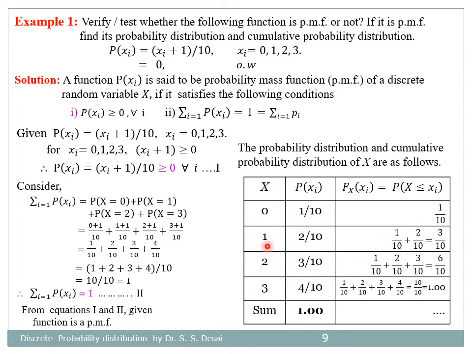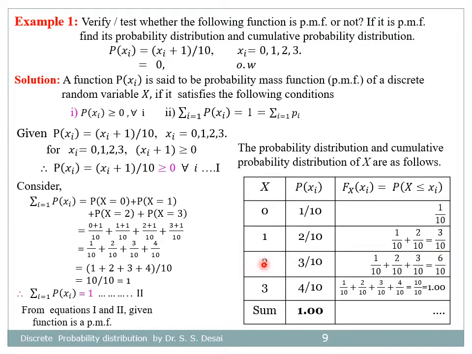Now at the point x equal to 1, capital F of 1 equals the probability that x is less than or equal to 1. So there are two values, 0 and 1. The probability that x is equal to 0 is 1 by 10 and the probability that x is equal to 1 is 2 by 10. So the sum of these two is 3 by 10.